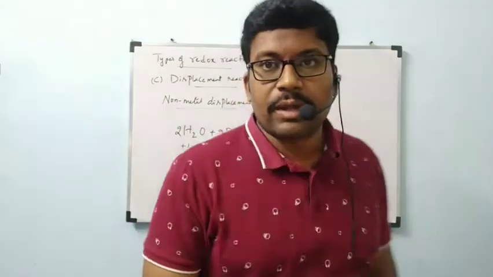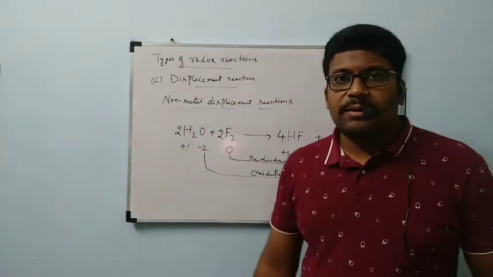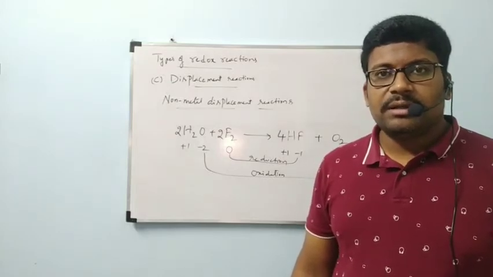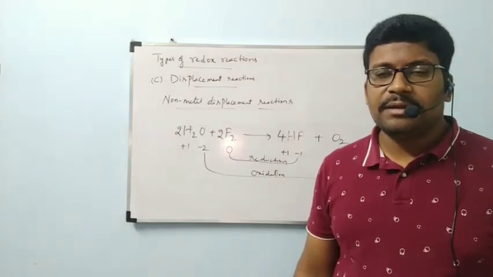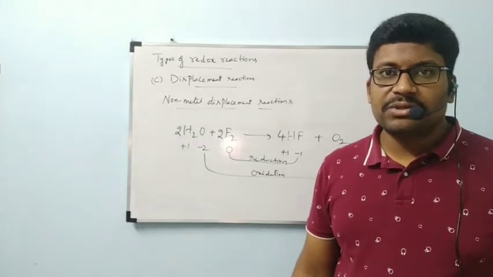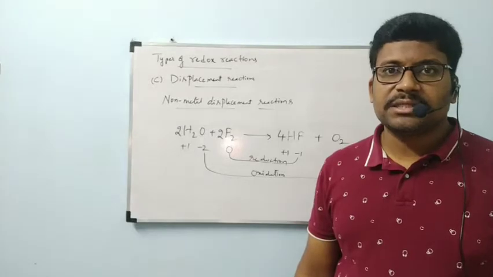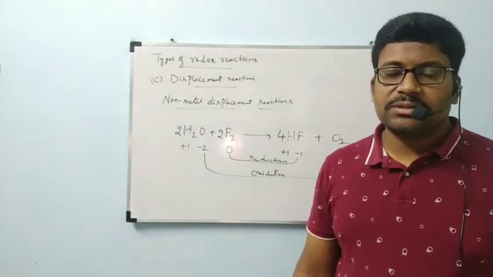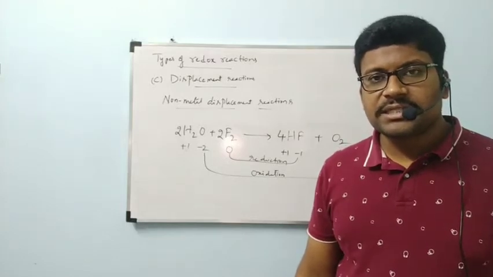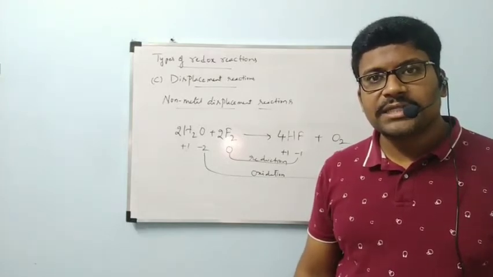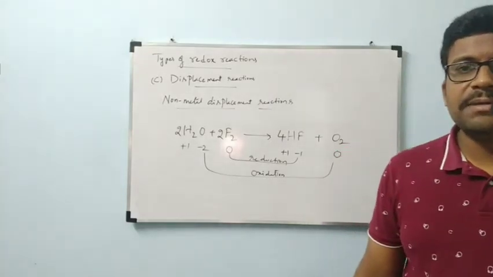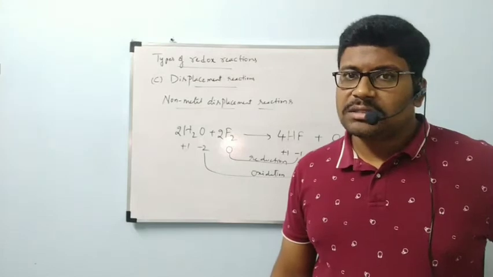This is about the third type, completed. Displacement reactions are of two types: metal displacement reactions and non-metal displacement reactions. If the metal is displaced, they are called metal displacement reactions. If the non-metal is displaced, they are called non-metal displacement reactions. Whichever type of displacement reaction it might be, all displacement reactions are redox reactions.